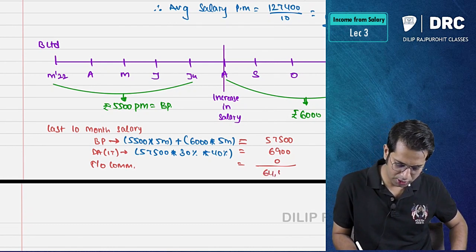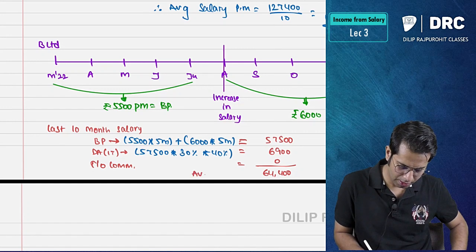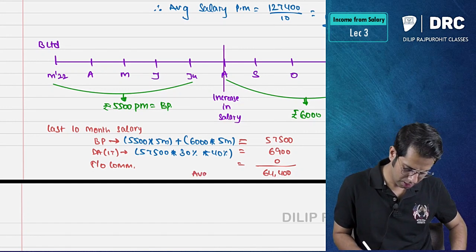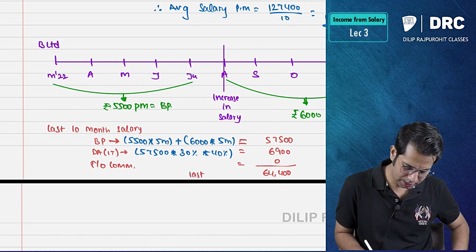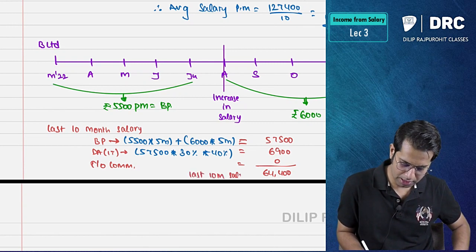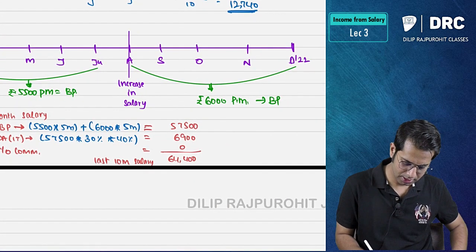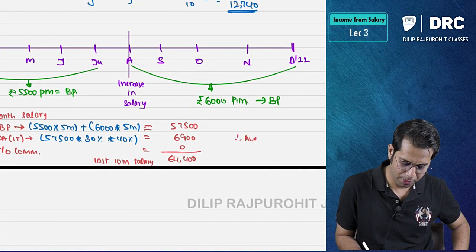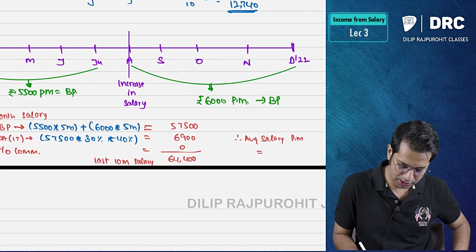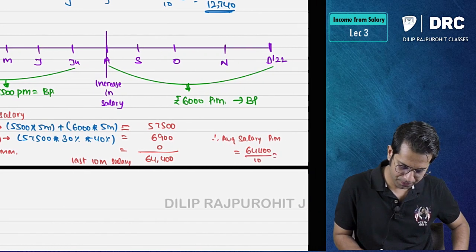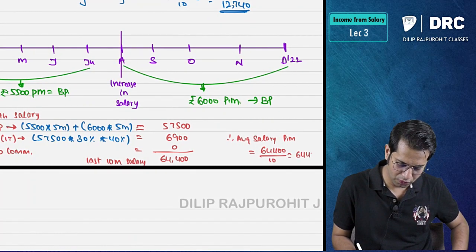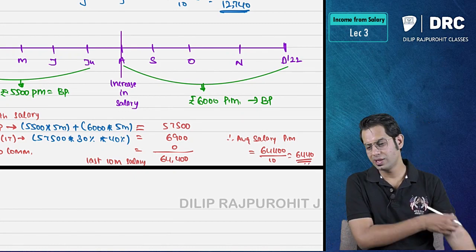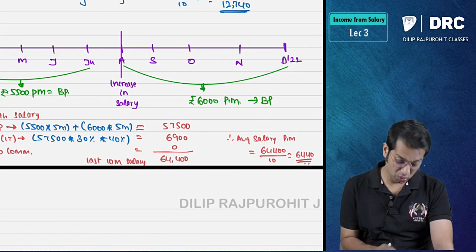So 64,400 is your last 10 month salary. Therefore average salary per month is equal to 64,400 divided by 10, 6,440.